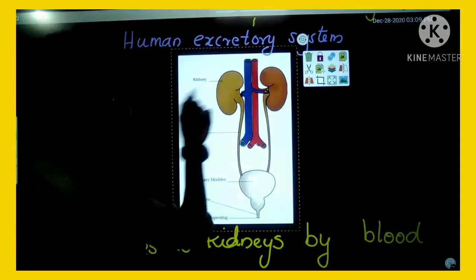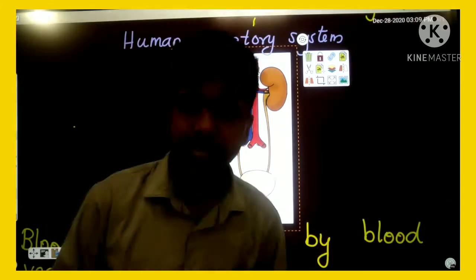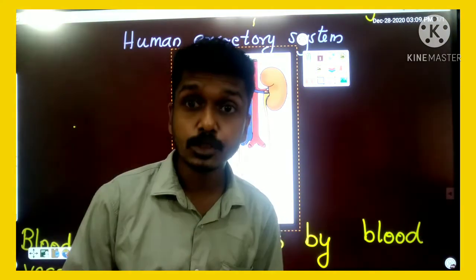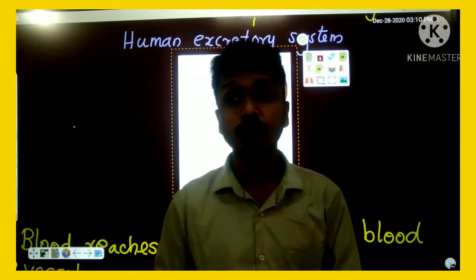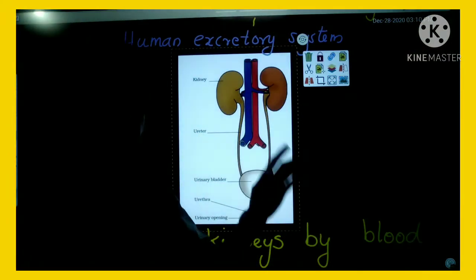Look here. Here now, the renal artery. The renal artery helps to carry the blood to the kidneys, because arteries carry blood from the heart to each organ. Here the renal artery helps to carry blood to the kidney. That blood contains many waste, harmful substances. Clear? Those harmful substances are separated from the blood by the kidneys.